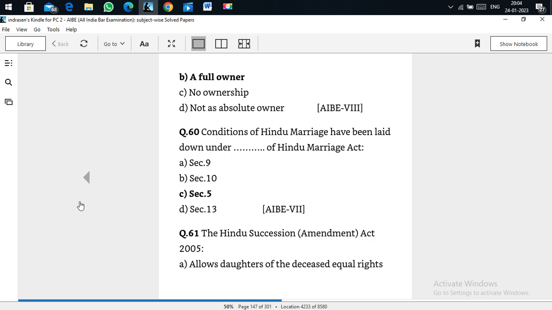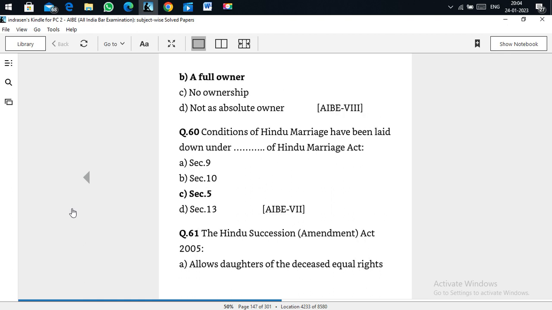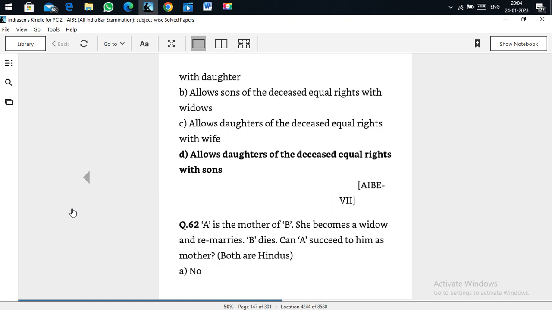The Hindu Succession Act 2005 allows all daughters of the deceased equal rights with the sons. Here it allows all the daughters of the deceased equal rights with the sons. So sons or daughters will have an equal right as per the Hindu Succession Act Amendment 2005.